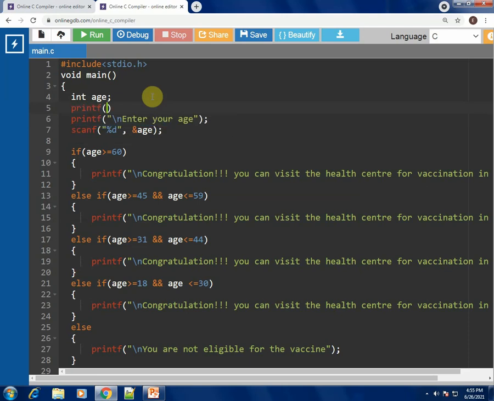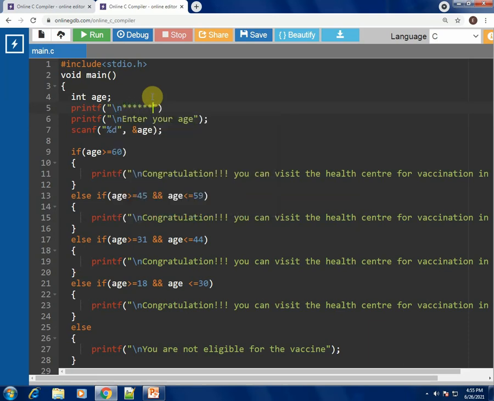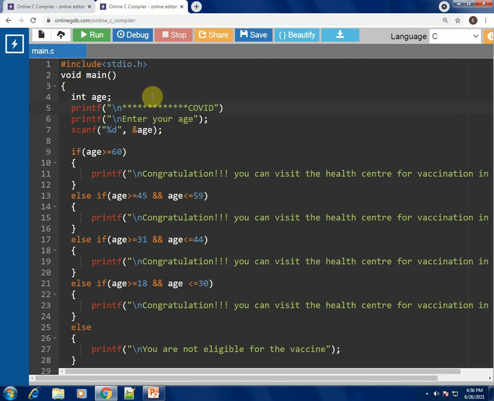This is just for making the program look very interactive. COVID-19 vaccination slot notification.